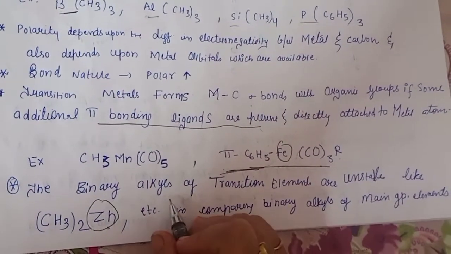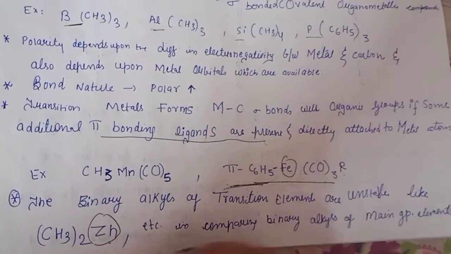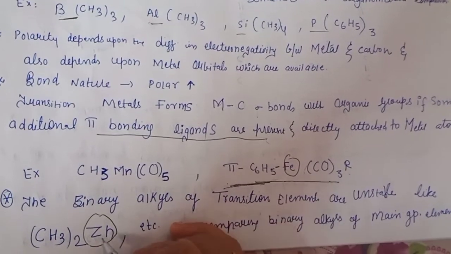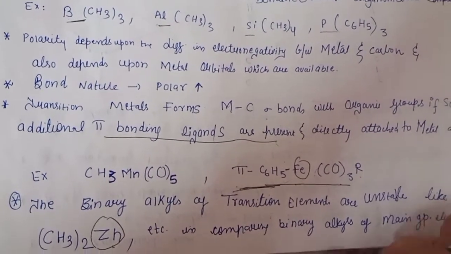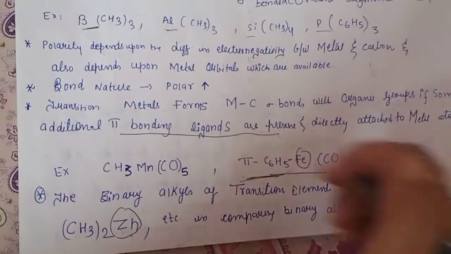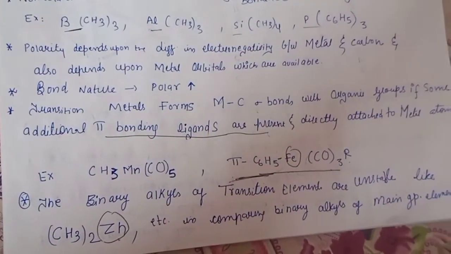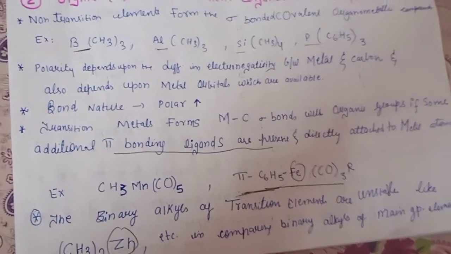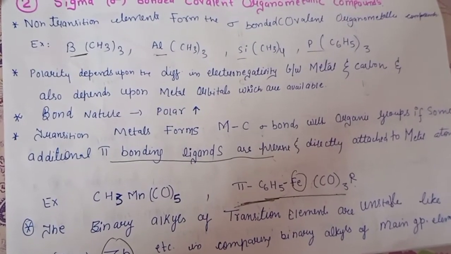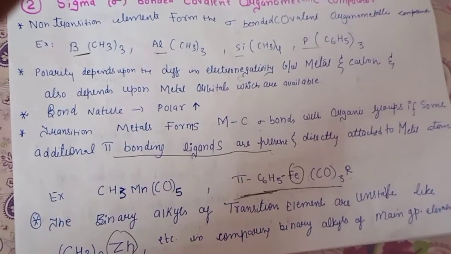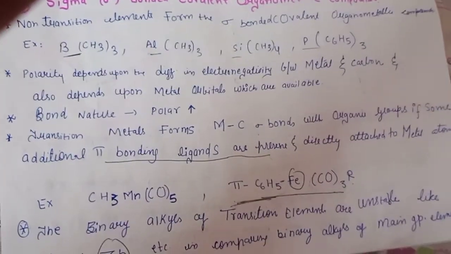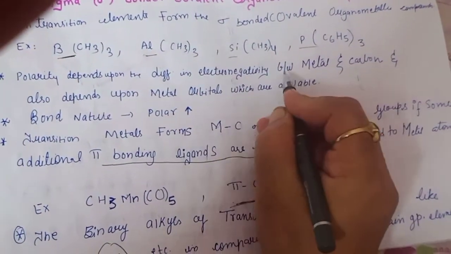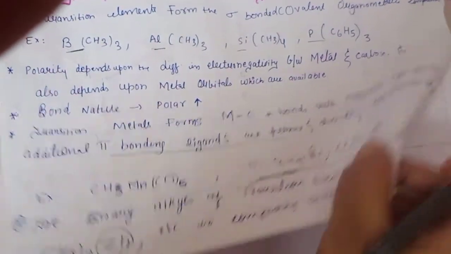The binary alkyls of the transition elements are unstable. So you can take any. It's not compulsory you write zinc here only. You can take any other transition elements also. So if you want to cut these points, it's not compulsory. Those students who want to write lengthy, they can write all the points. But the important thing is here you have to write that the nature is polar, and the polarity depends upon the electronegativity difference between the metal and the carbon atom.